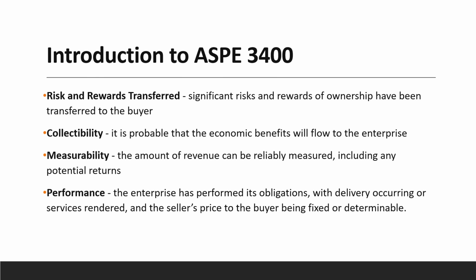So again, we need to consider the 4 revenue criteria under ASPE 3400. Risk and reward transferred: significant risks and rewards of ownership have been transferred to the buyer. Collectibility: it is probable that the economic benefits will flow into the enterprise. Measurability: the amount of revenue can be reliably measured, including any potential returns. And lastly, performance: the enterprise has performed its obligations, with delivery occurring or services rendered, and the seller's price to the buyer is fixed or determinable.